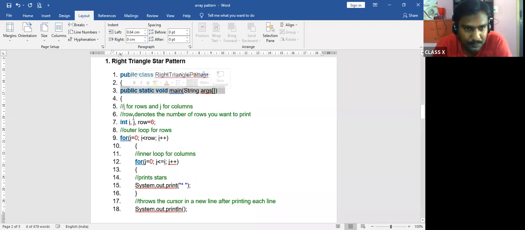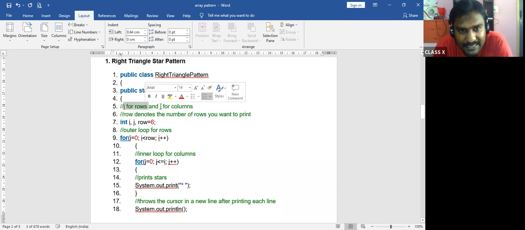Now we want to print this pattern. We want two variables. Why? Because one is for row and the other one is for column. Keep it in mind. These are very, very important. Rest all are very simple, very, very easy. I for rows,